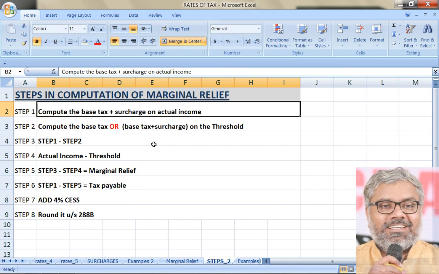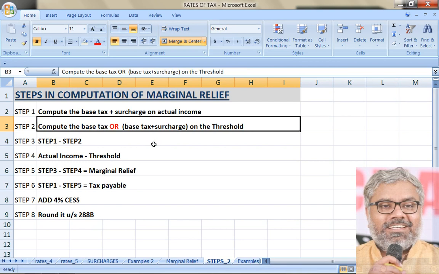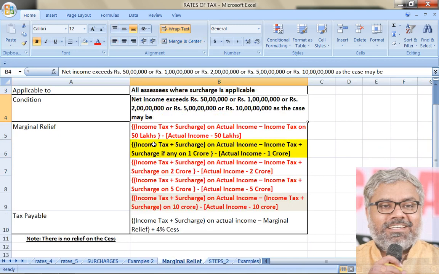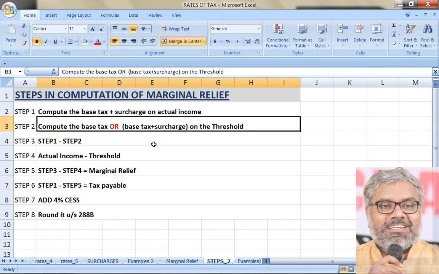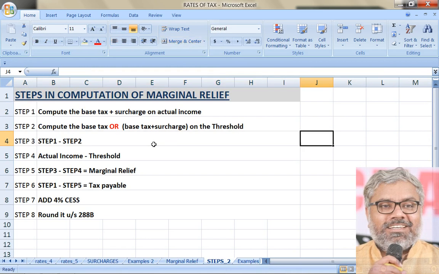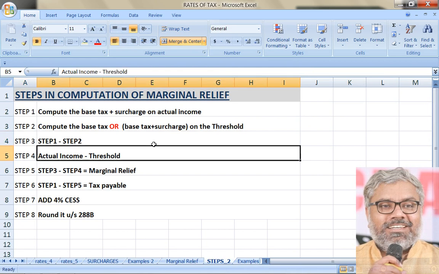So first step, calculation of base tax plus surcharge. Second step, calculation of base tax plus surcharge, if any, on the threshold. What is the threshold? It could be 50 lakhs, it could be 1 crore, it could be 2 crores, it could be 5 crores, it could be 10 crores, as the case may be. Different SSCs, different thresholds. So that is the threshold on which we have to calculate base tax plus surcharge, if any. Then what we have to do is step 1 minus step 2. Keep it aside. Don't worry about it. Step 1 minus step 2. Keep it aside. That is step 3.